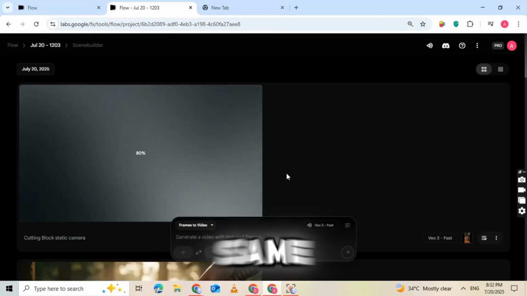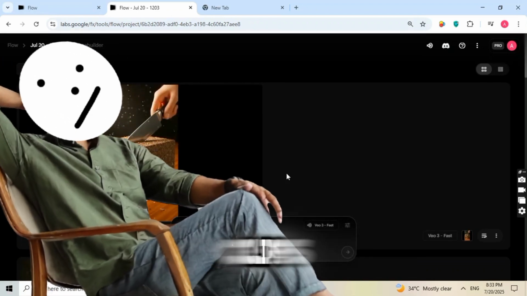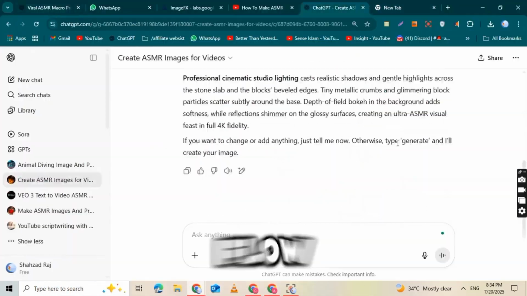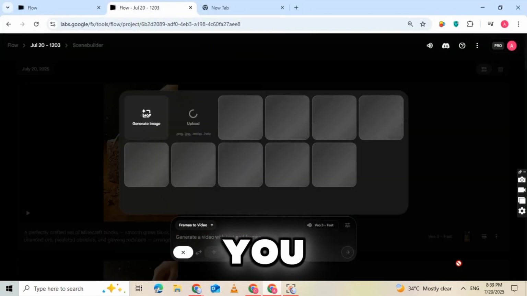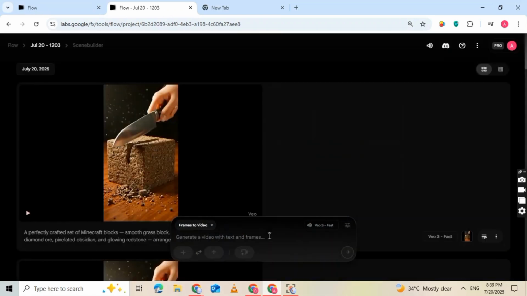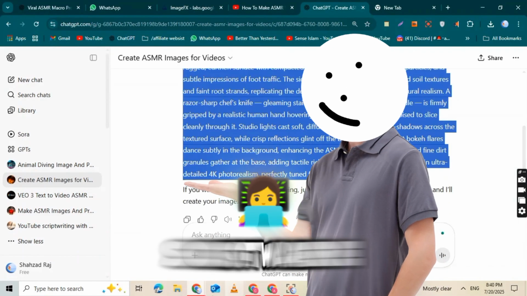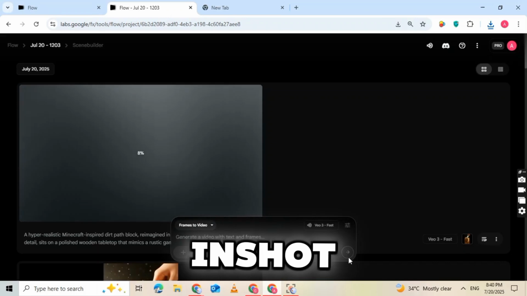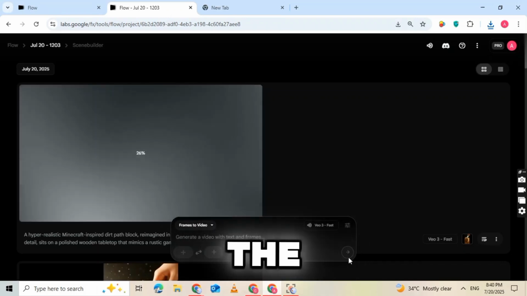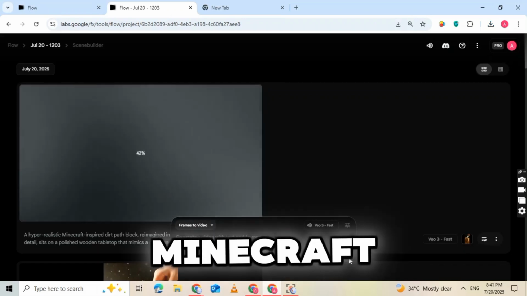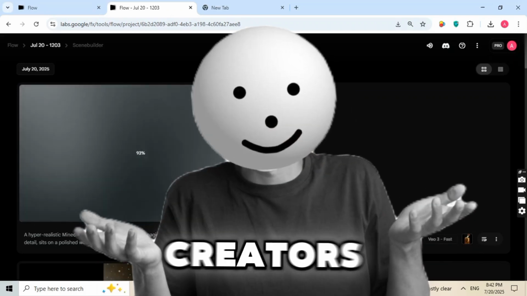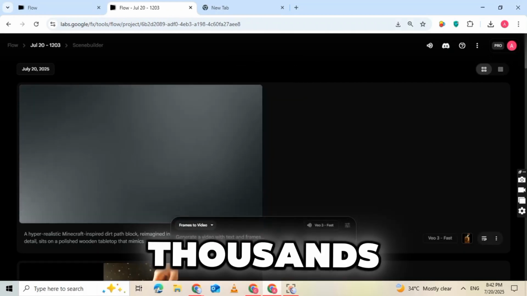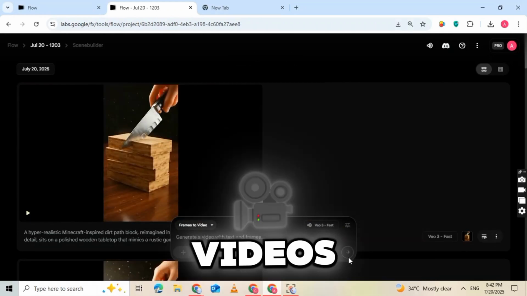Now repeat the same steps to turn all your images into video clips. Just upload each image to Flow, paste the prompt again, and click the Generate button. Once you have all your short videos ready, you can combine them into one full video. To do that, use any free video editing software, like CapCut, VN, or InShot. Just add the clips one after the other. Now your ASMR Minecraft video is ready. You can post it on YouTube Shorts, TikTok, Instagram Reels, wherever you want. This is how creators are getting millions of views and making thousands of dollars with simple, satisfying videos.